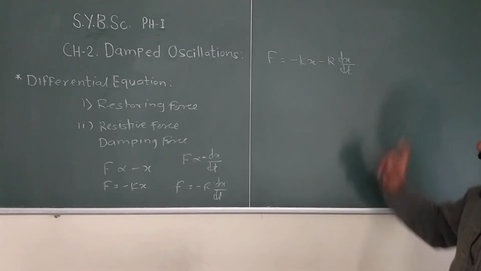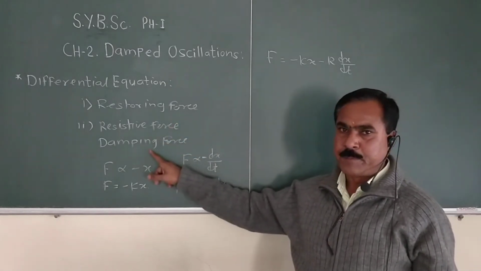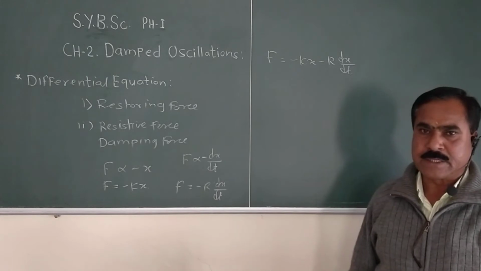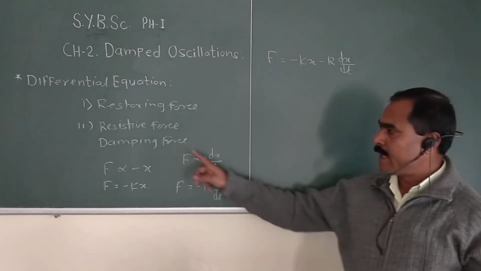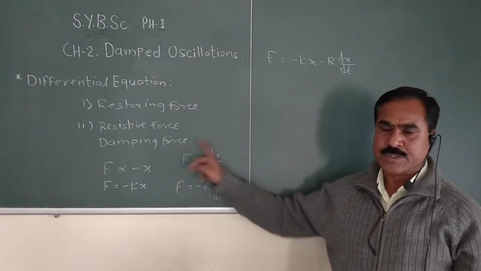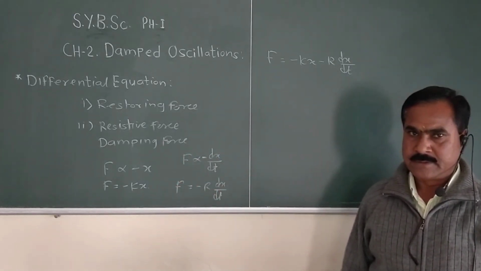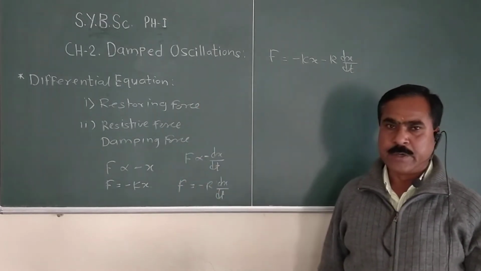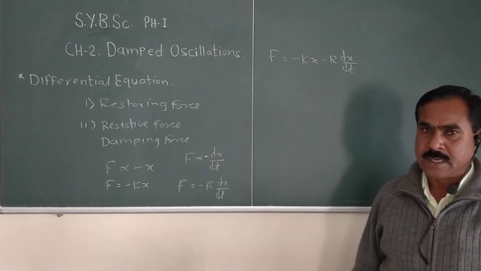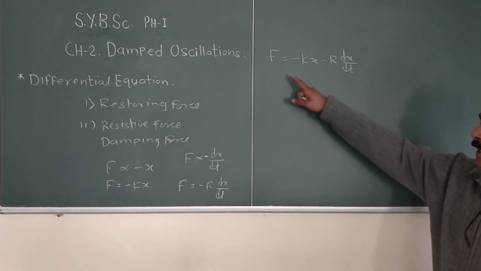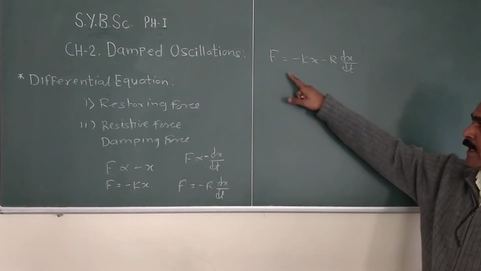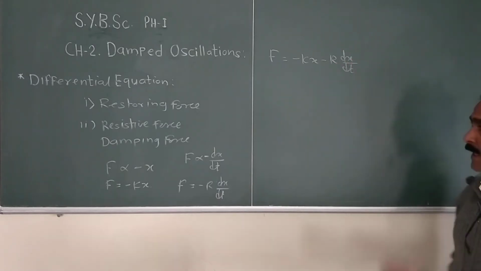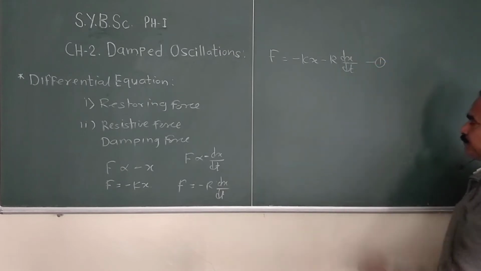If we consider the restoring force as well as the damping force, the restoring force always tries to maintain the oscillation, while the damping force reduces the oscillation of the oscillator. So this is the total force acting on the body, F equal to minus kx minus r dx by dt. Name this equation first.